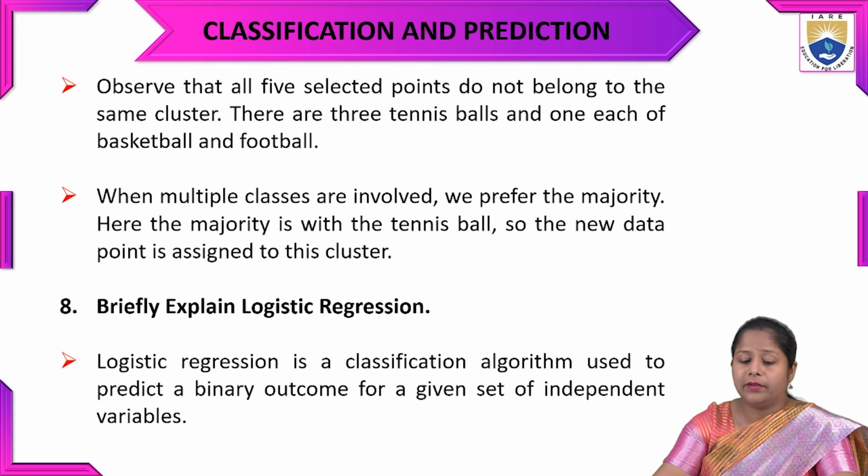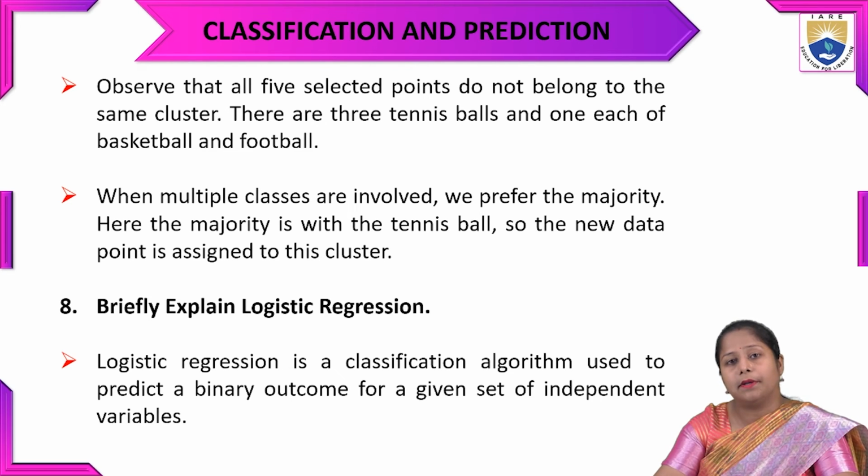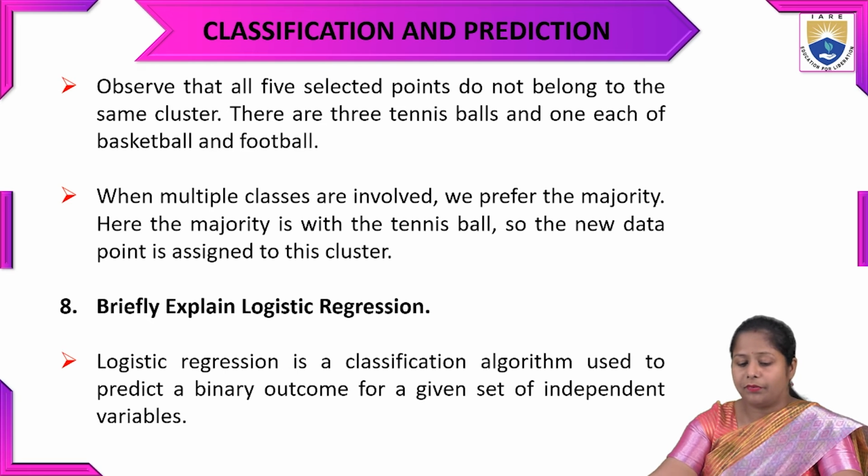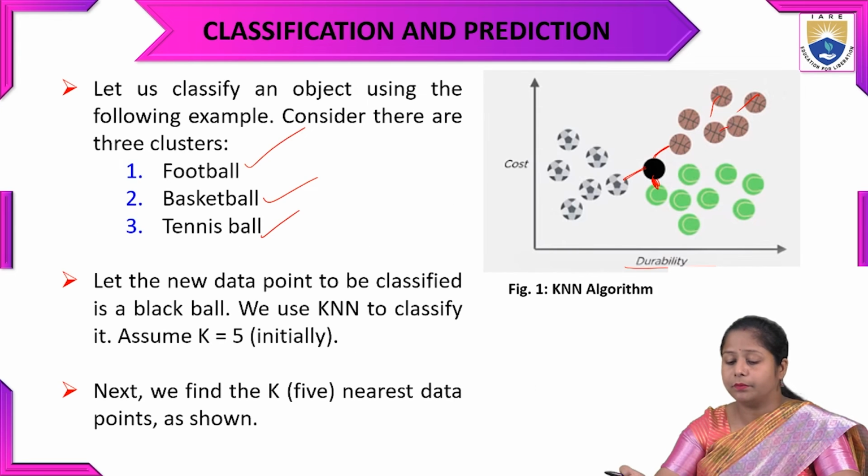So observe that all the 5 selected points don't belong to the same cluster. There are 3 tennis balls and 1 each of the basketball and football. So when multiple classes are involved, we prefer the majority.